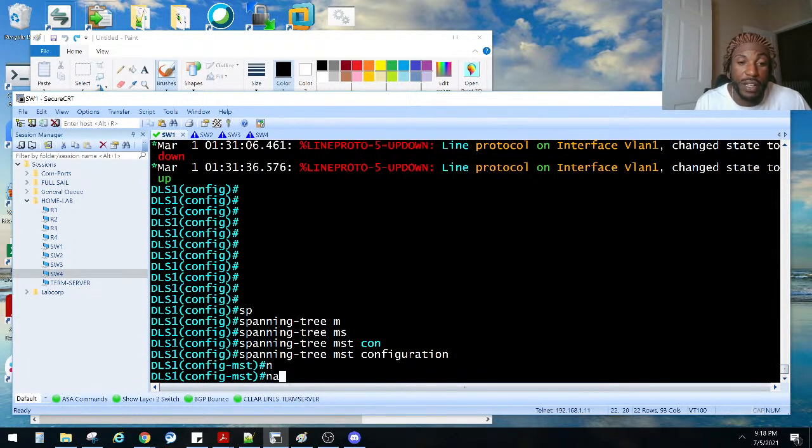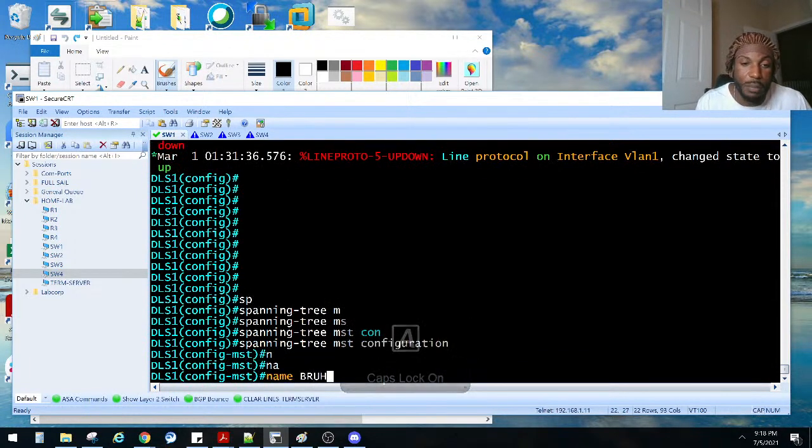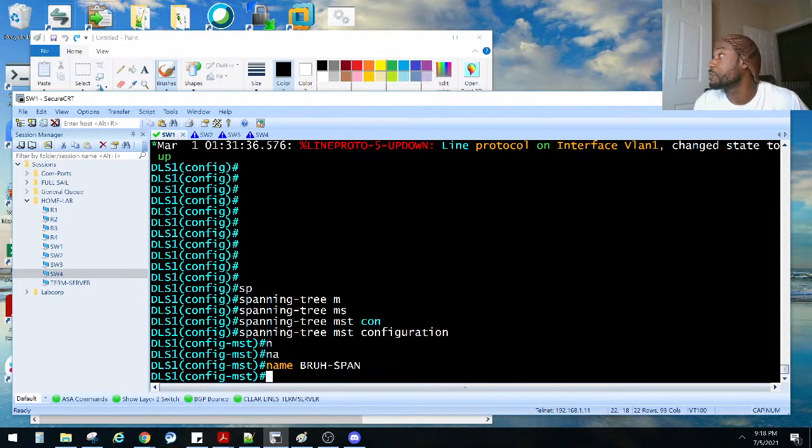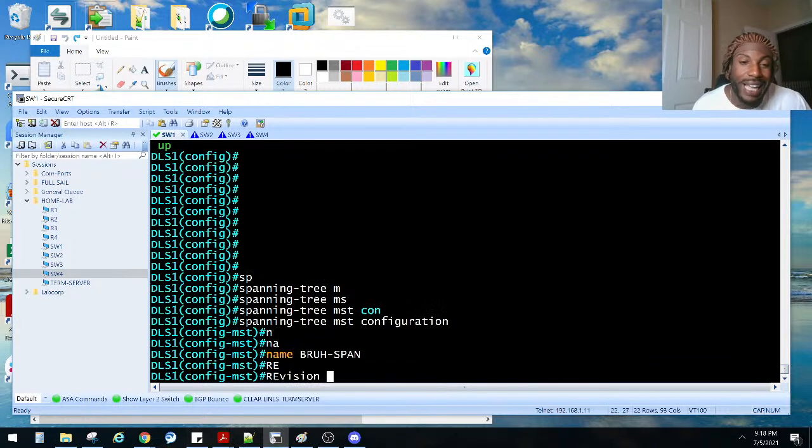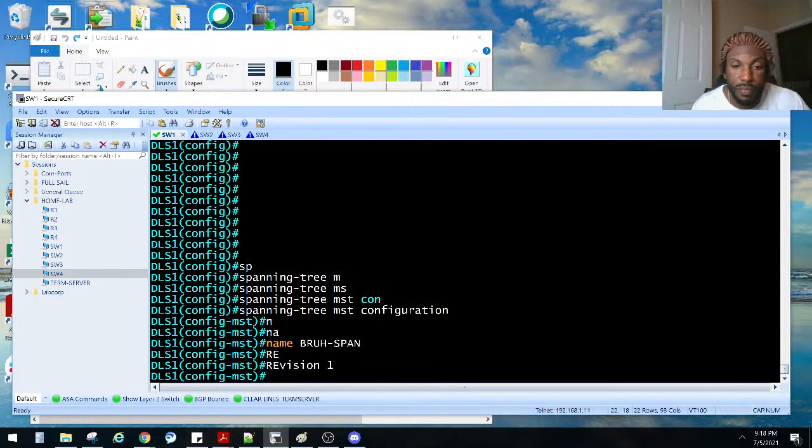The way you name it is name, and then bruh-span. So: name bruh-span. Alright, so name, and then the revision number, which is this revision. We'll just do revision 1. There are different revisions that we can have of our spanning tree instances.